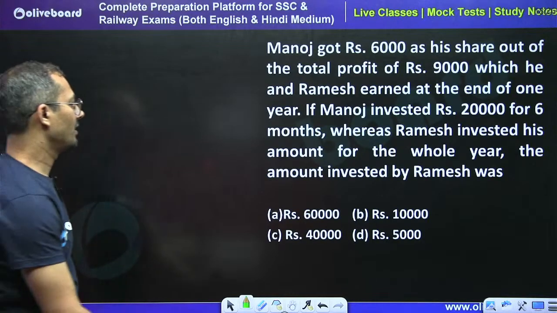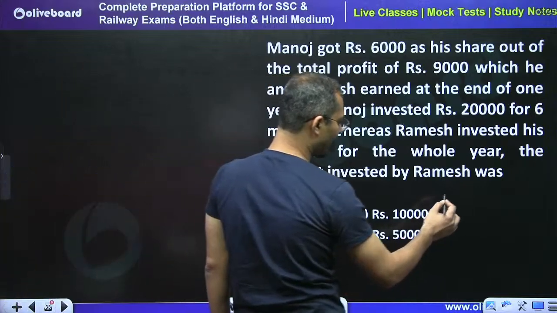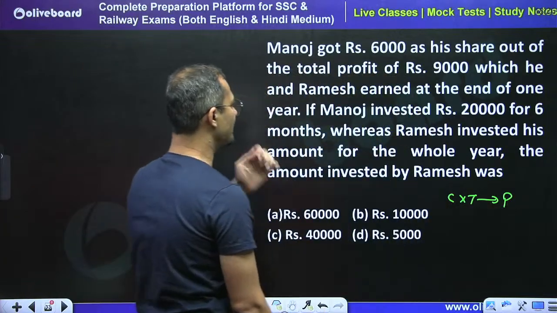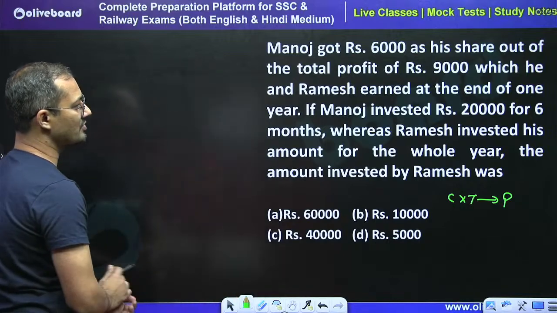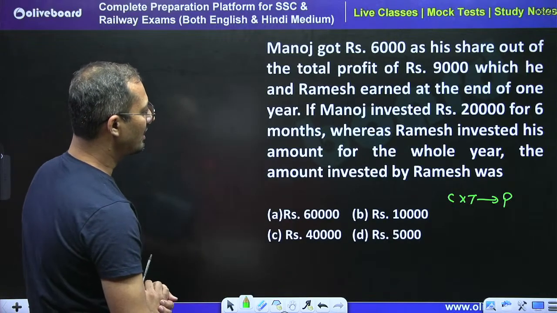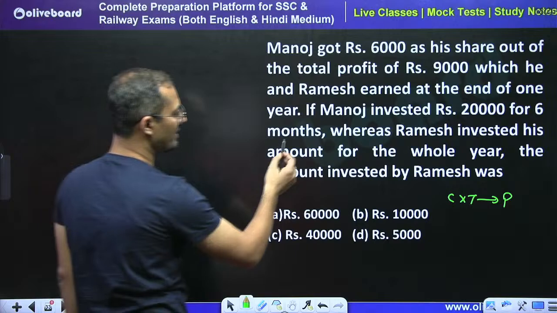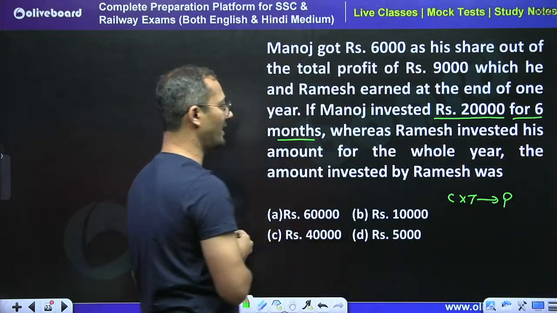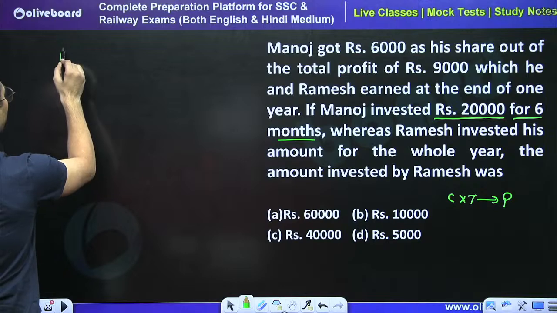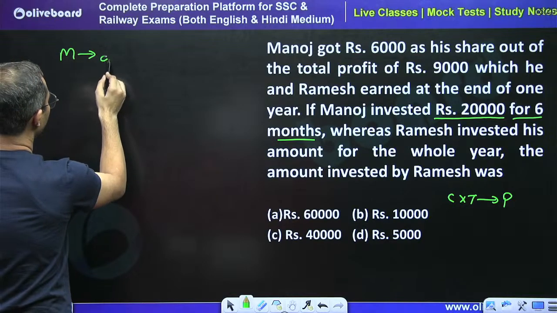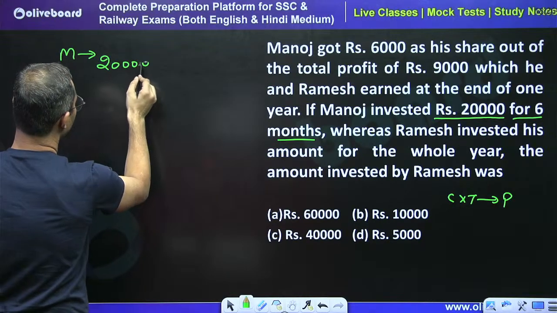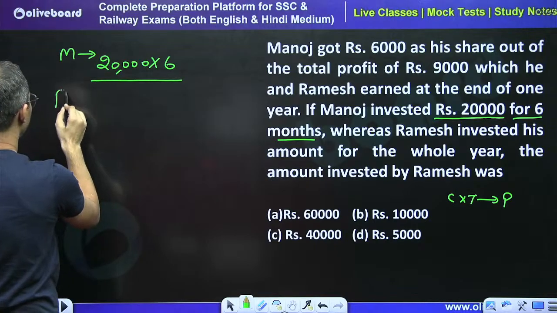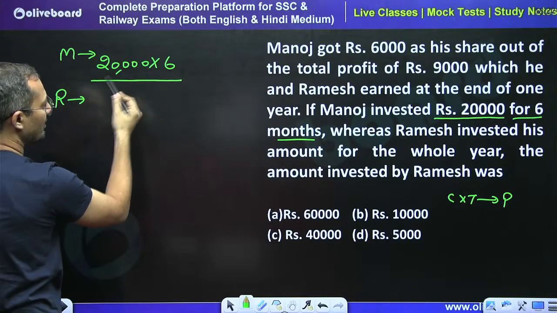We know that capital into time represents the profit, right? So we can say that Manoj got 6,000 out of 9,000. Manoj invested 20,000 for 6 months. So for Manoj, capital into time is 20,000 money invested for 6 months. Just divide by C1 T1 for Ramesh.